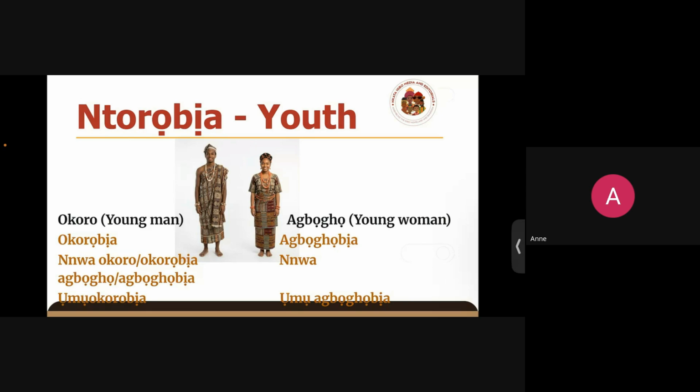Then we have nwa okoro, or nwa okorobia. So since okorobia is the word for youth, male youth, okay, nwa okoro, out of the group of youth as male, a single person, that's a single young man, is Nwokoro or Nwokorobia. So he can be called Nwokorobia, or he can just be referred to as Okorobia.